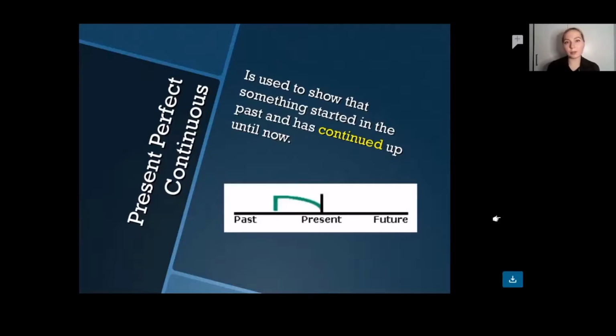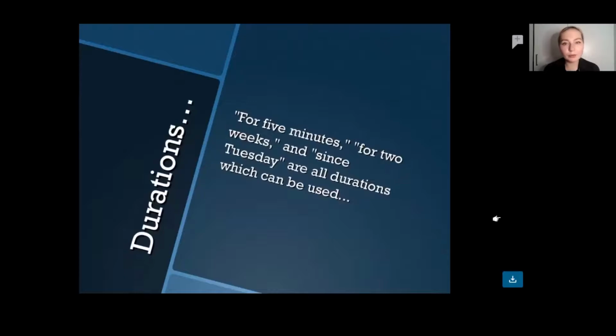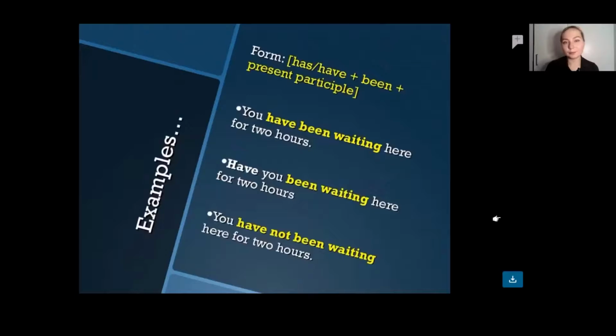And the construction that we're using is, on the first position, we take the subject, can be pronoun or just a normal noun, yeah? Then it is followed by have or has, been, and then we put infinitive form of verb with the ing ending. Then we put object and adverb of time and place. For 5 minutes, for 2 weeks, and since Tuesday are all durations which can be used in that case. So this is the form that is represented here on the board, which I just mentioned before.